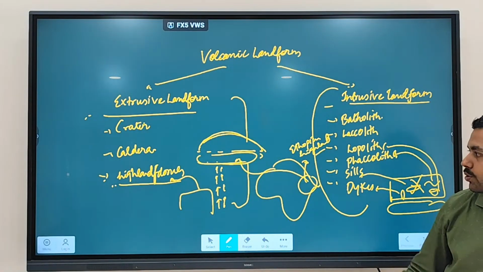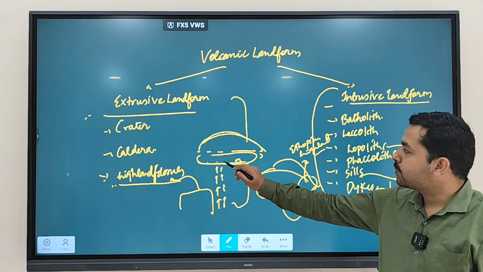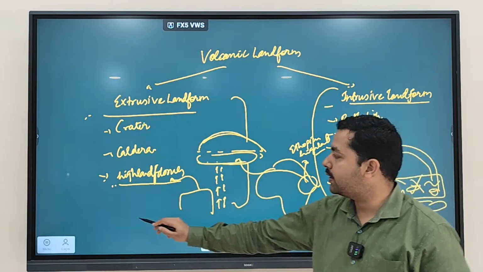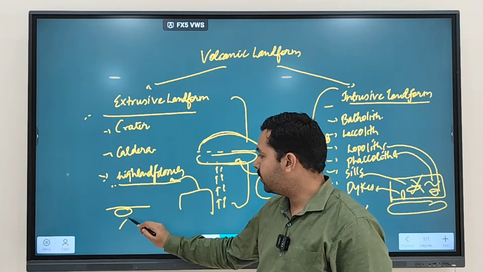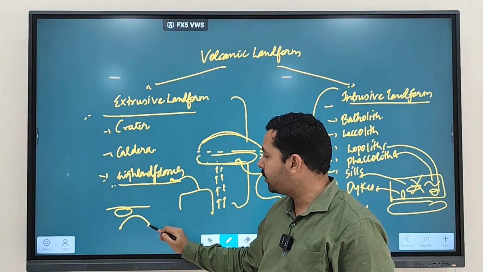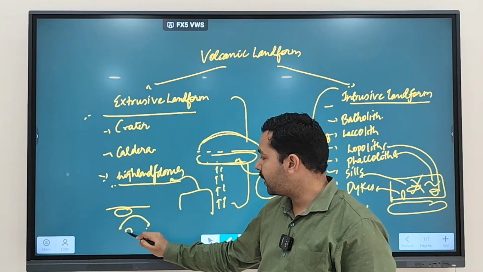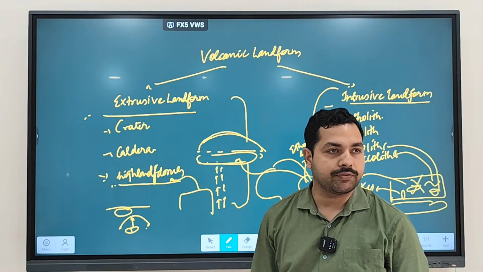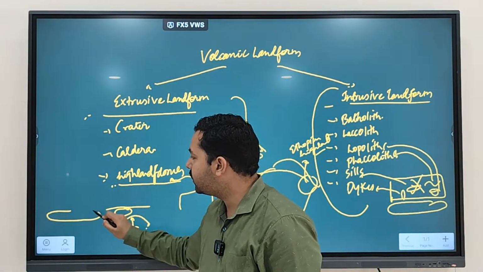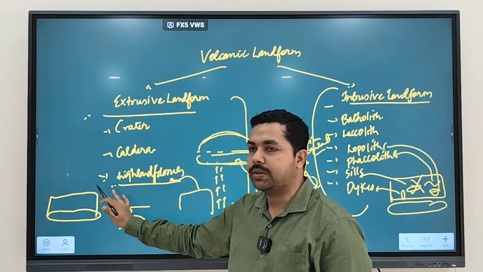Clear? So if the magma is spreading to a lesser distance, let's say magma has spread only to this much area, then what will happen? You'll see this much area is heated, this area will not get heated, and only the middle part is heated, which led to expansion of the middle part and dome shape formation. If the entire region is heated, then what will happen? We'll see highland formation like this.